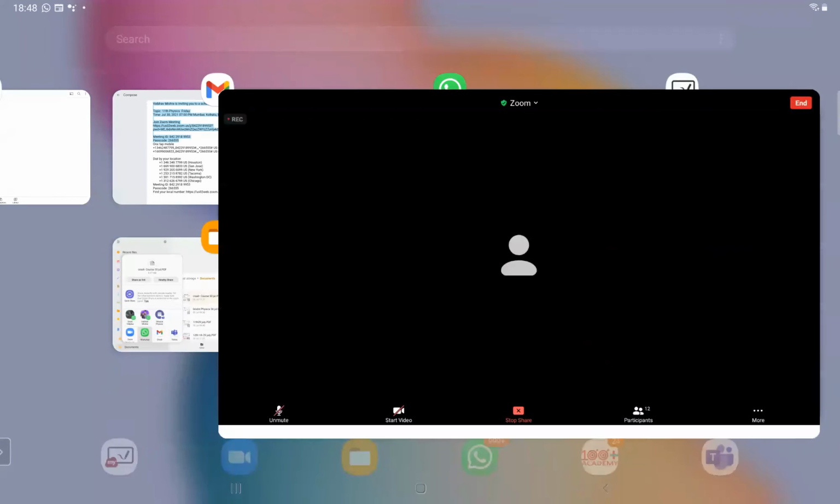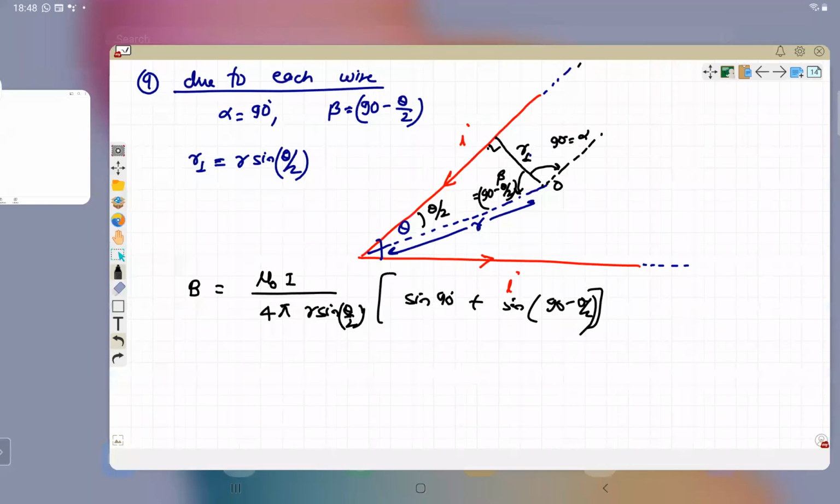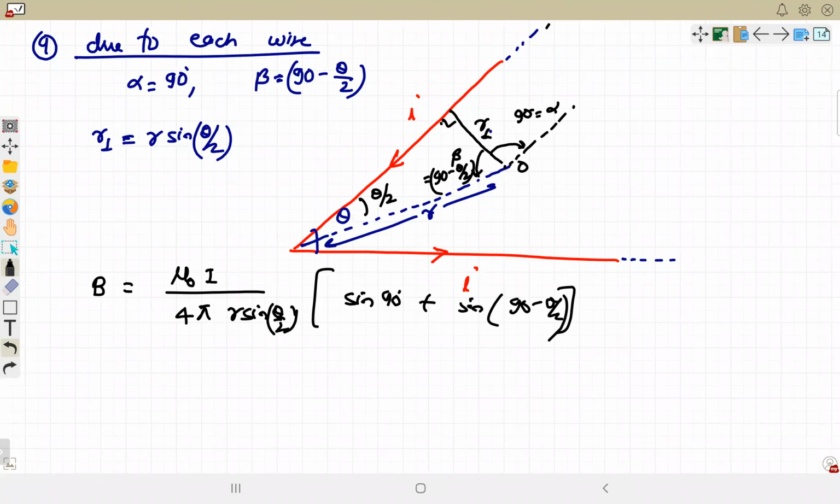Okay, so try the remaining question. Actually, parents have come in the institute. I need to talk to him. So Biot-Savart law and Ampere's circuit law, these two topics we have already covered. This is the Biot-Savart law, and the rest of the worksheet I will be sharing.